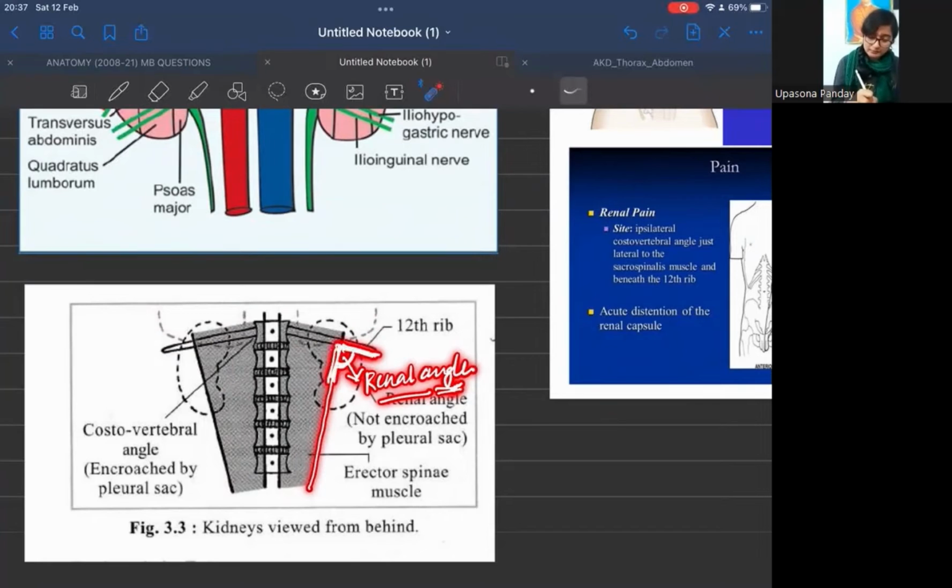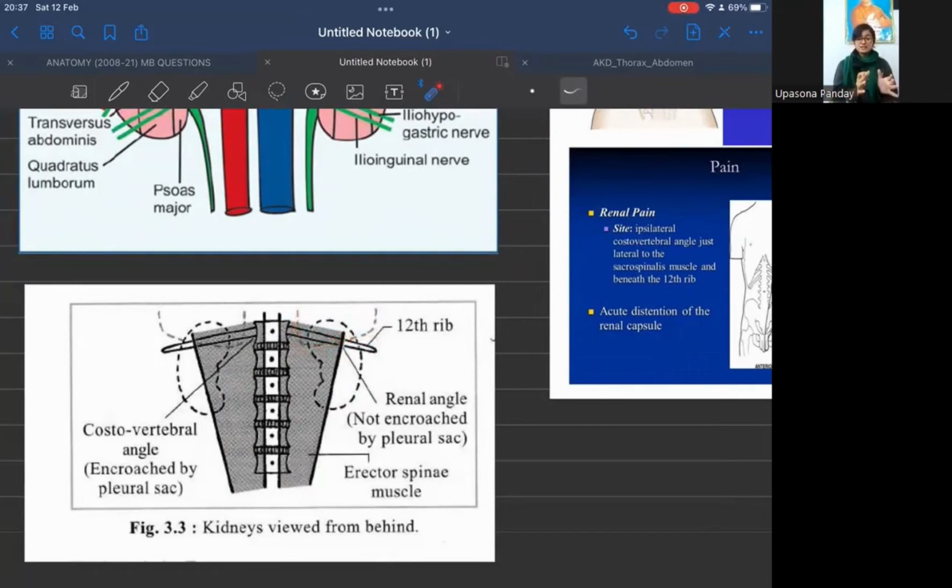renal angle. Okay. Now, sometimes what happens, this 12th rib is so small that it does not encroach the lateral border. It ends somewhat here. So in that case, we won't get the 12th rib. We will mistake the 11th rib as the last rib, and we will think that this is our renal angle, and we will pass our needle here, and you see this will cause puncture in our pleural sac.